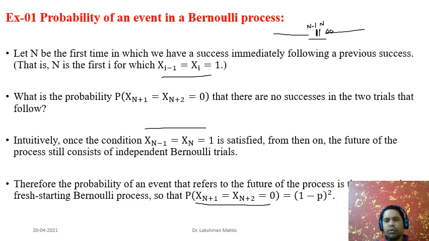It is the product of the individual probabilities: probability of X_{n+1} equal to 0 times probability of X_{n+2} equal to 0, and it is totally independent of the previous trials, because of the memoryless property, or simply because of independence. The probability of failure is 1 minus p, and since two failures are coming successively, (1 minus p) to the power 2 is the desired probability.